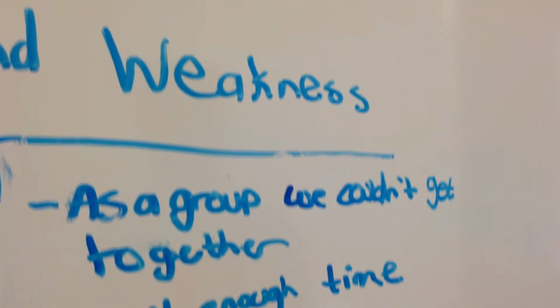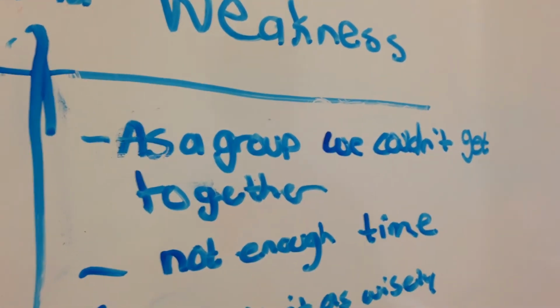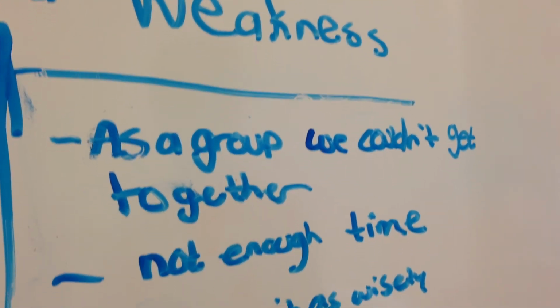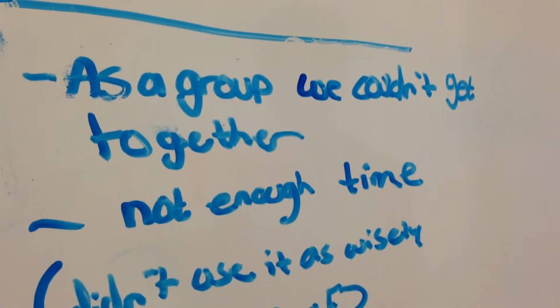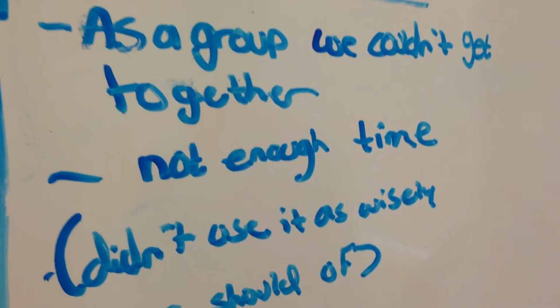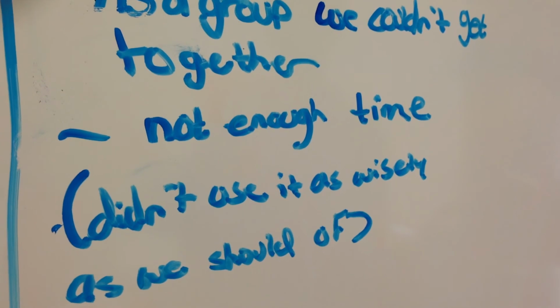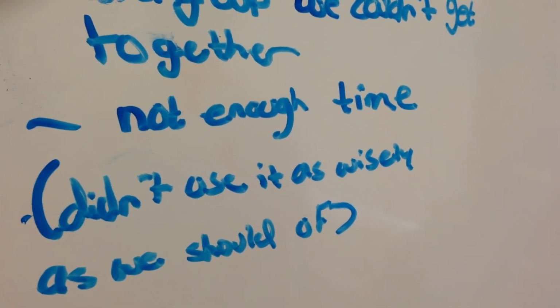For weaknesses, as a group we couldn't get together, we couldn't get to the same house together, so we didn't have enough time, which brings us to the next weakness. We didn't use our time as wisely as we should have. We used our time wisely, but it wasn't enough as it should have been.